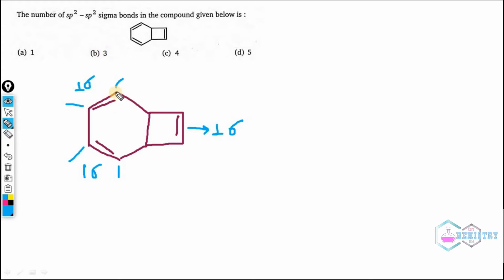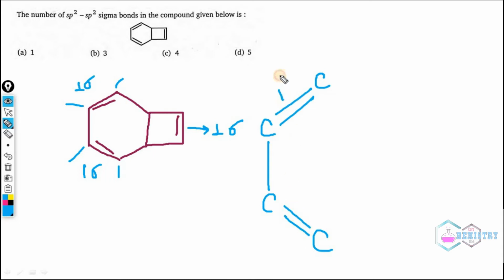Actually what happened, this carbon is sp2, this carbon is sp2. Both are sp2 carbons, and also these two are sp2 carbons. Hence this bond is a sigma bond between two sp2 carbons, and this bond is also a sigma bond between two sp2 carbons, and this bond is also a sigma bond between two sp2 carbons.